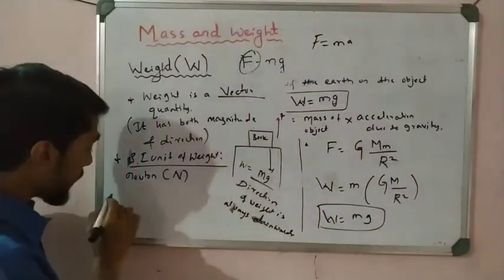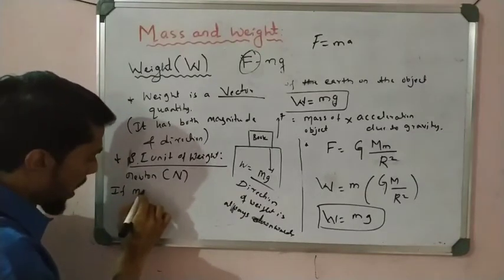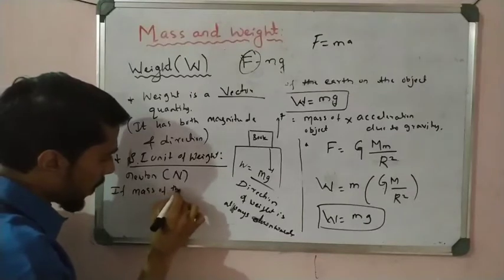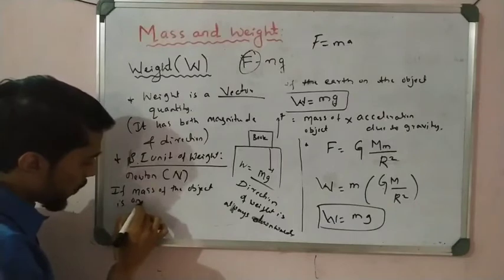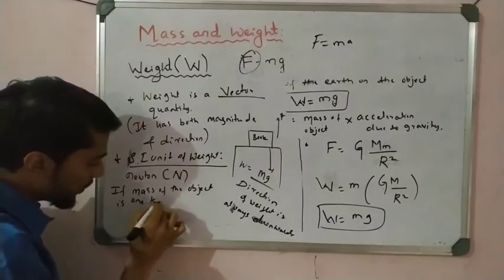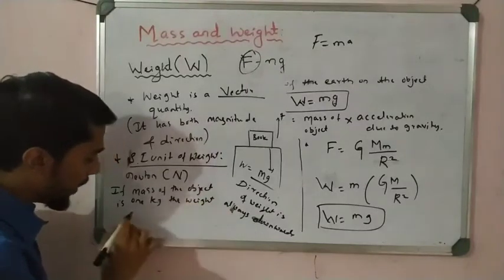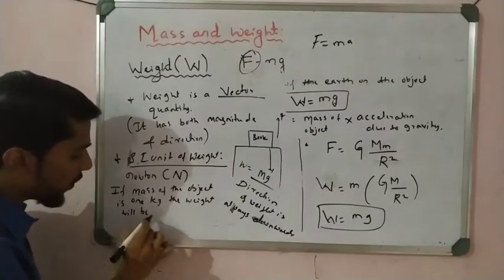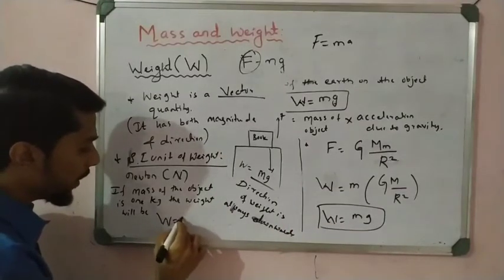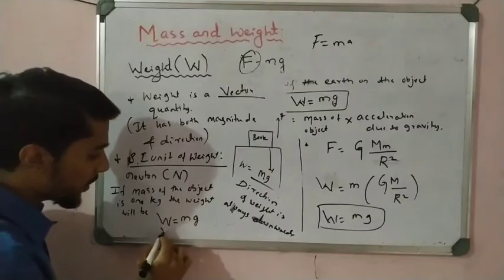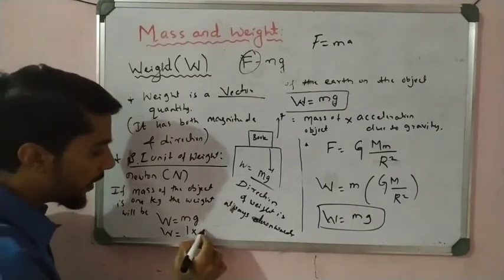Now see, if the mass of the object is 1 kg, then what will the weight be, students? Simple, take the formula: weight is equal to mg. What is the mass here? 1. What is g here? 9.8.